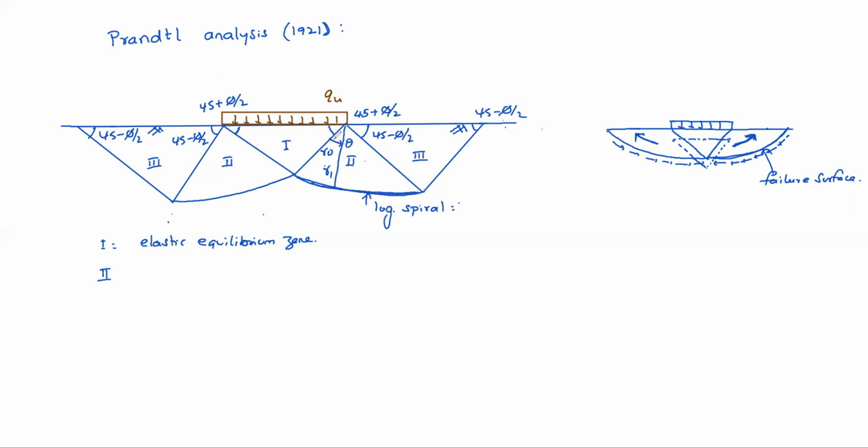R1 depends on R naught as R1 equals R naught into e power (3 pi by 4 minus phi by 2) into tan phi. So they assume the equation of these curved, radial zones to be a logarithmic spiral. That's why the second zone is the radial shear zone.